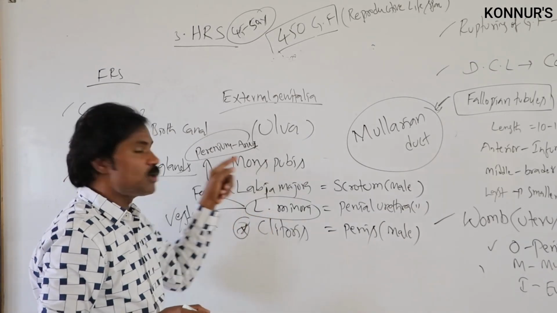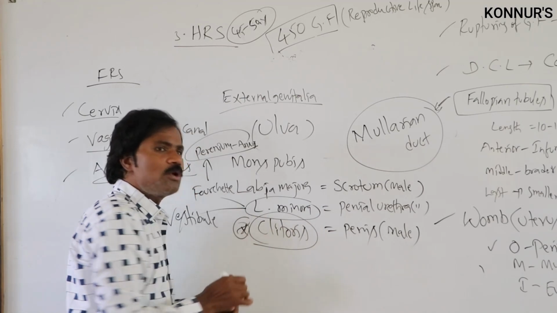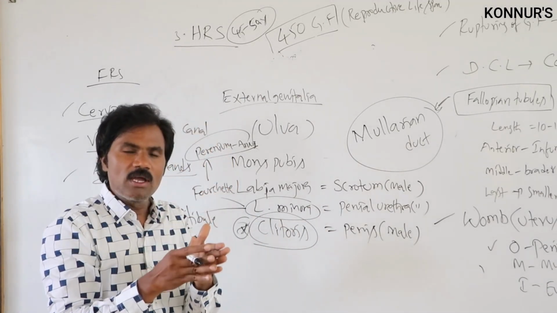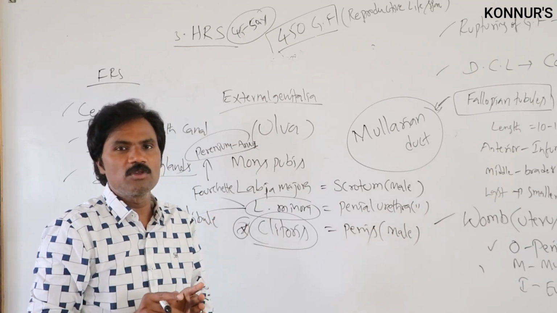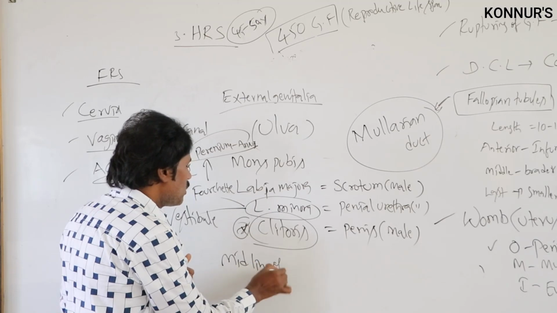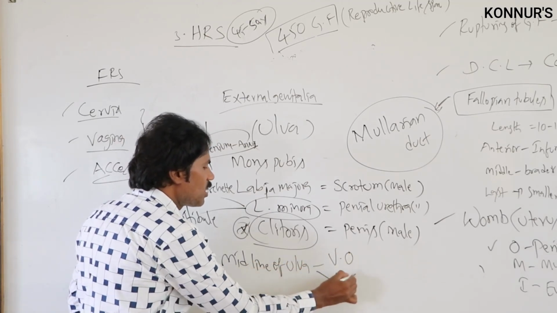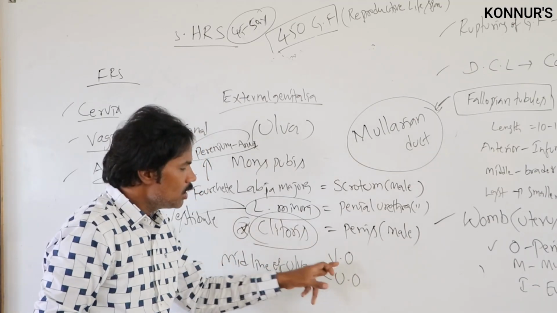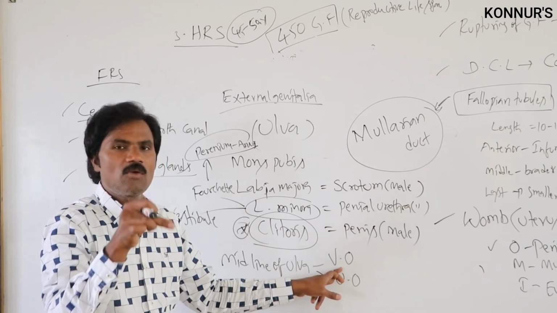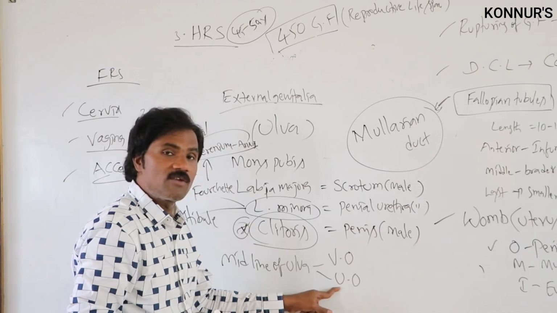In the mid part of the vulva, towards the clitoris region, two orifices are present: the urethral orifice in the midline of the vulva, and the vaginal orifice. Orifice in that sense means the particular opening space. So: the vaginal orifice and the urethral orifice.